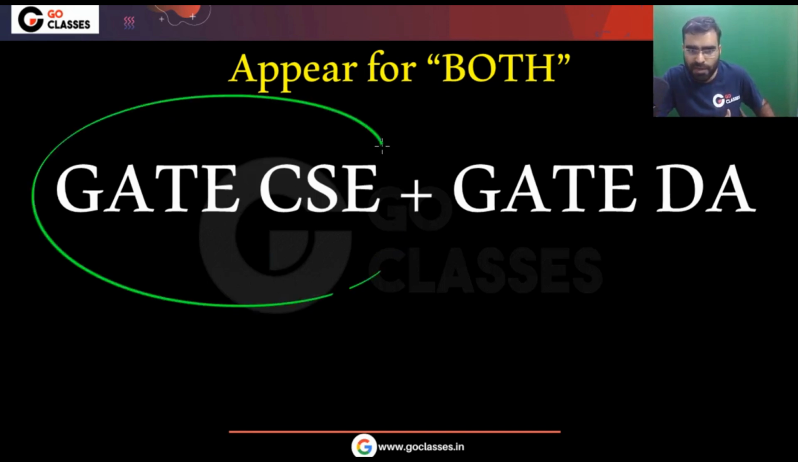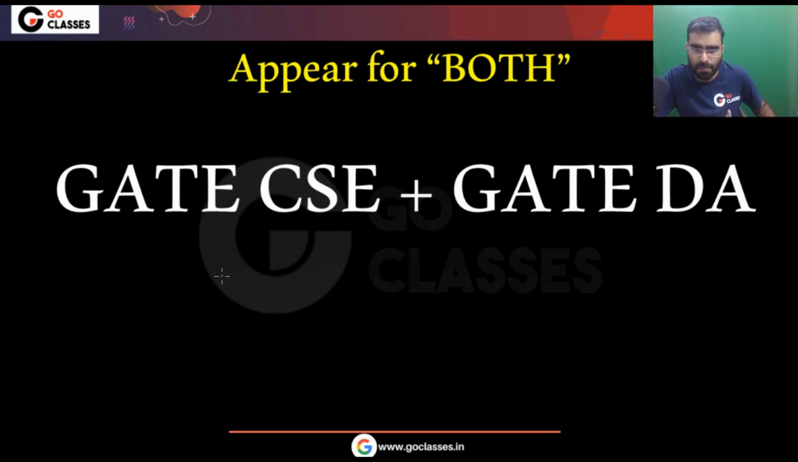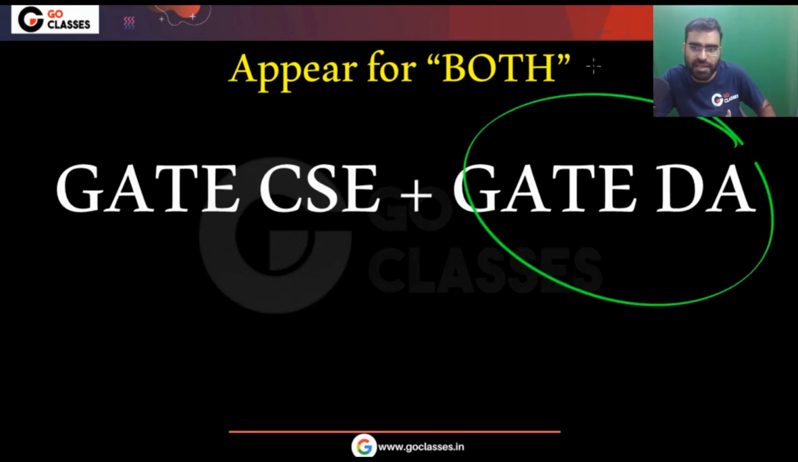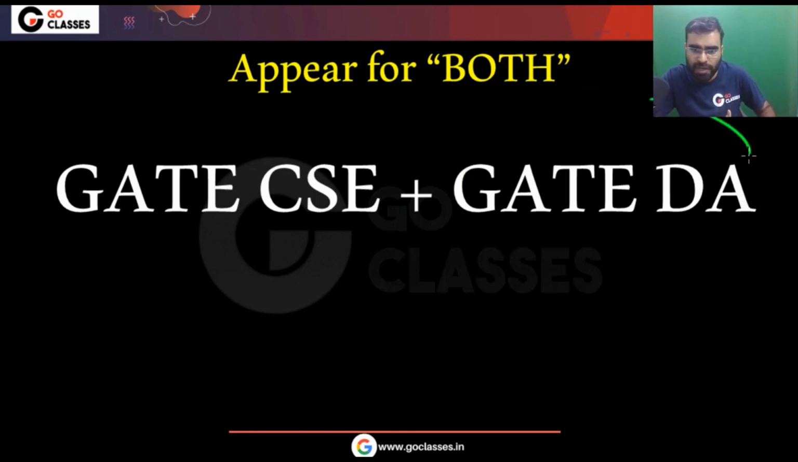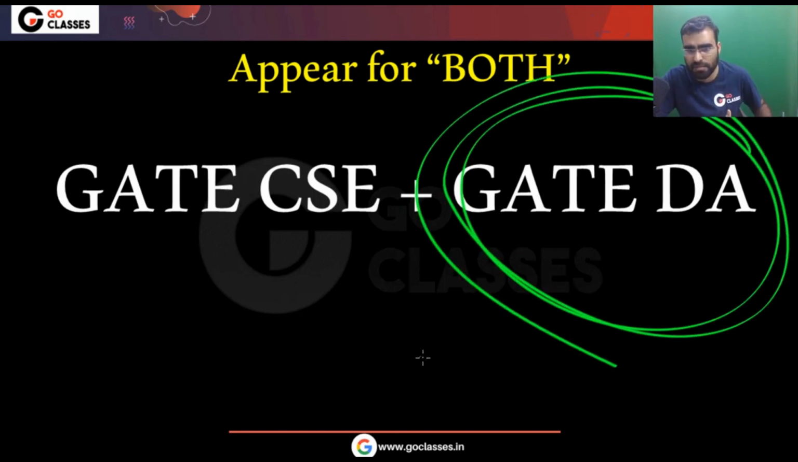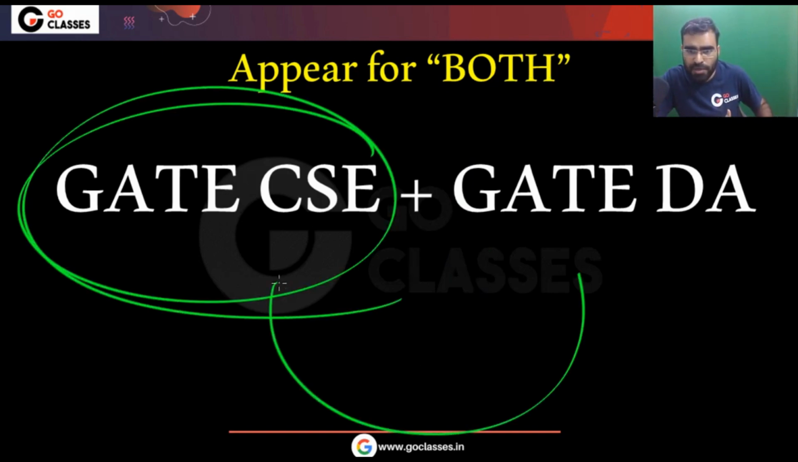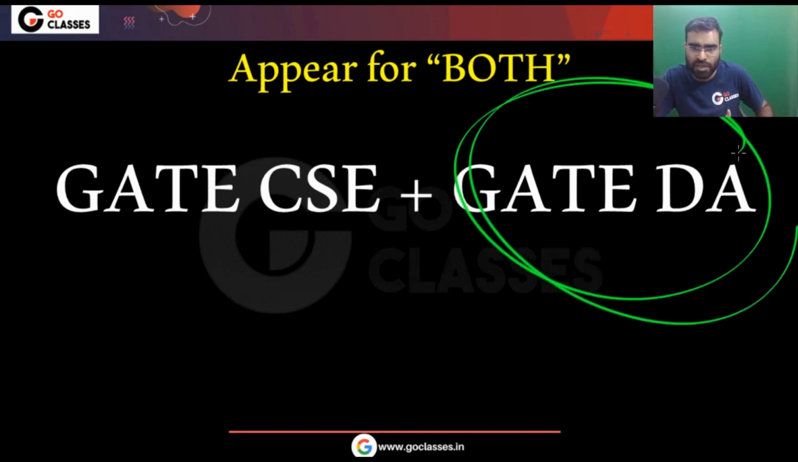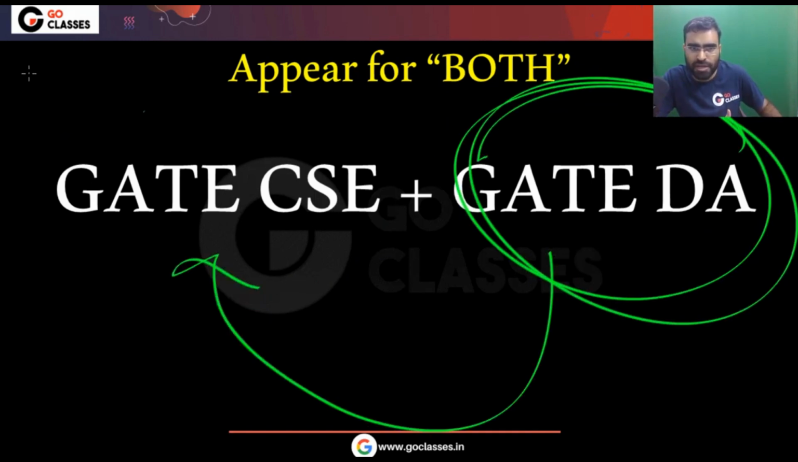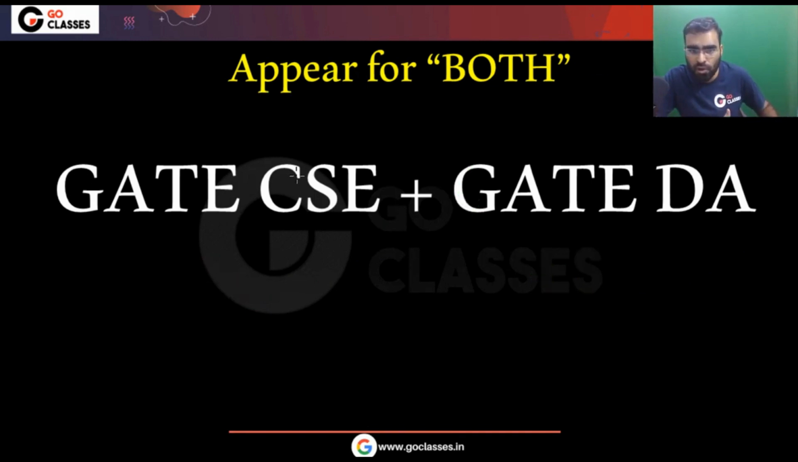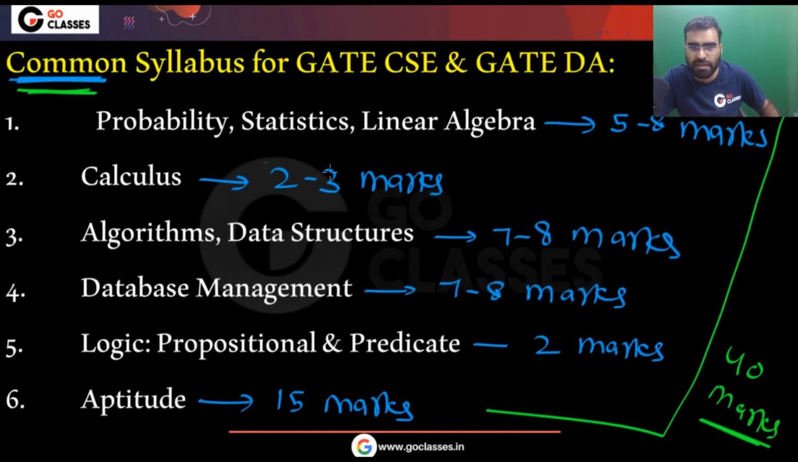If you are already preparing for GATE Computer Science, keep preparing, but you can appear for GATE DA also. You don't have to spend any time on this preparation. Similarly, if you are preparing for GATE DA, then you can appear for GATE Computer Science also. Without any dedicated preparation, you are getting 40 marks in another paper. So this is the benefit.